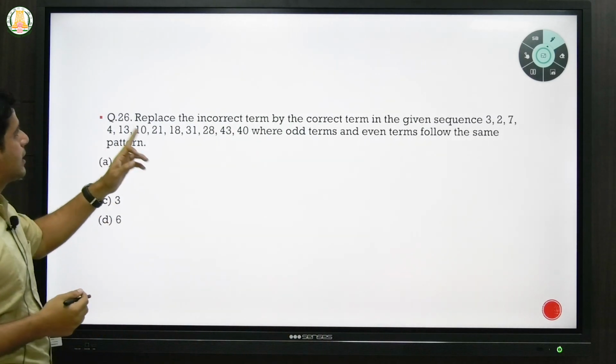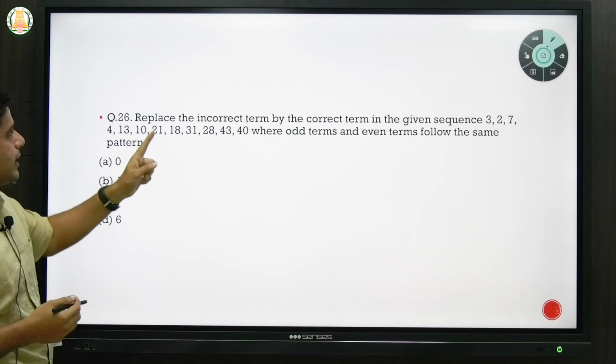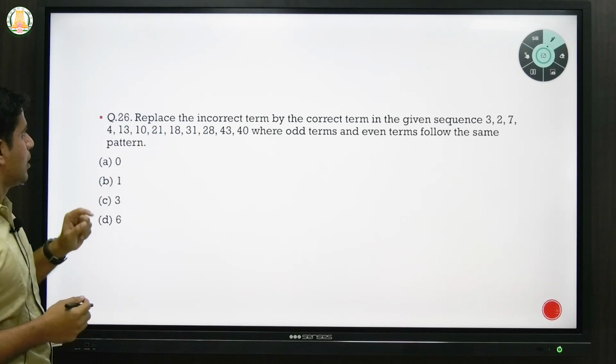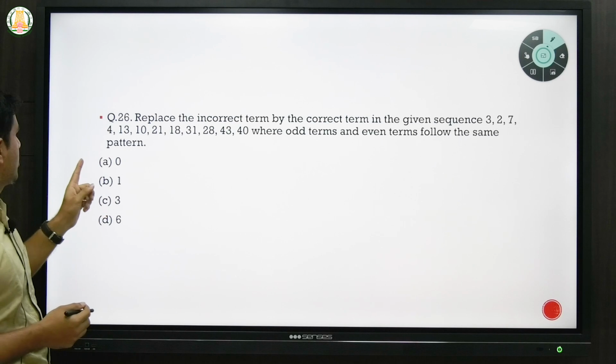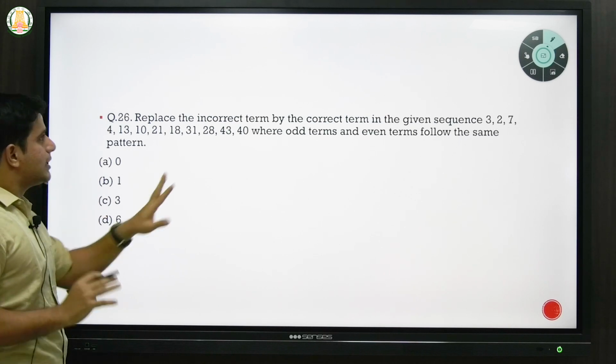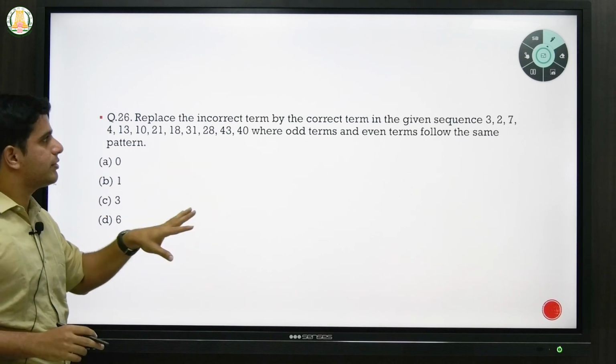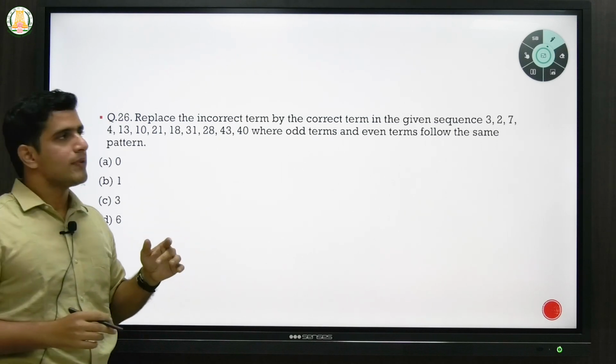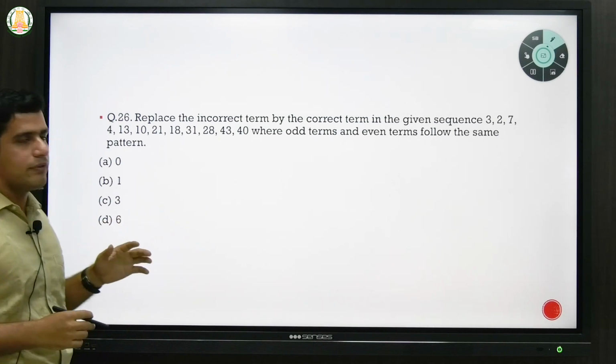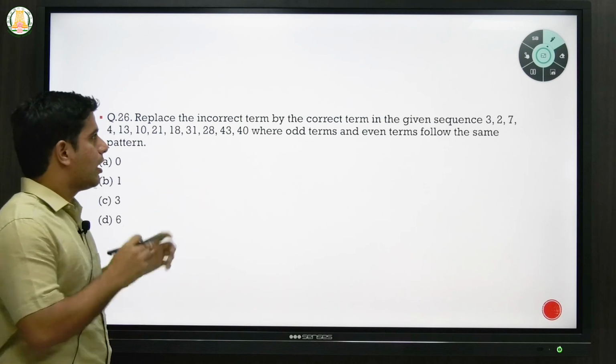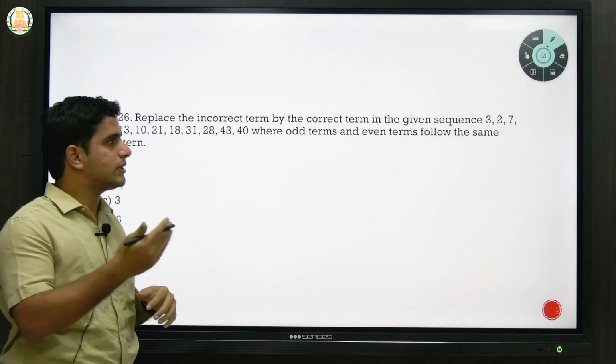Replace the incorrect term by the correct term in the given sequence, where the odd terms and even terms follow the same pattern. Okay. So generally these sequence type of questions are also very common in CSAT, and more often than not they have some kind of a correlation between those numbers, and that is how a series is formed.